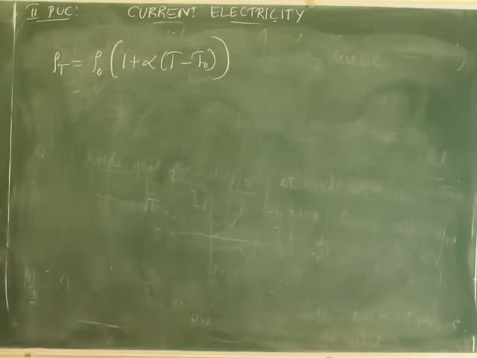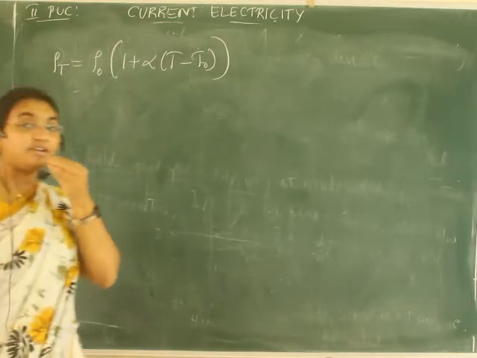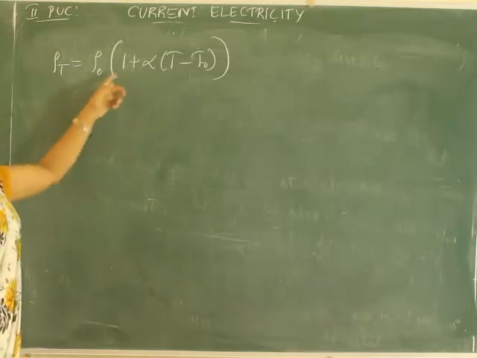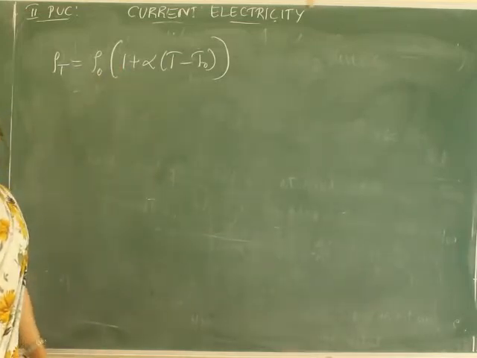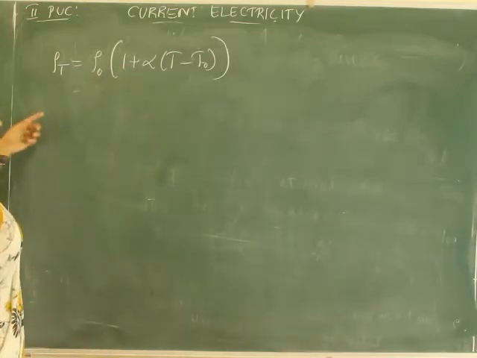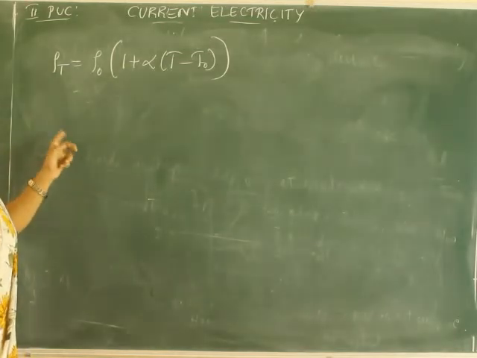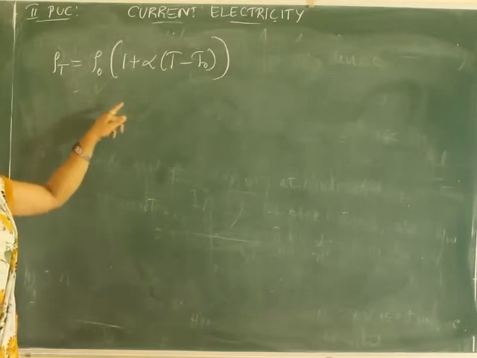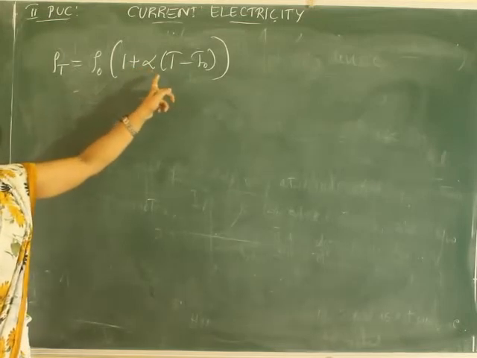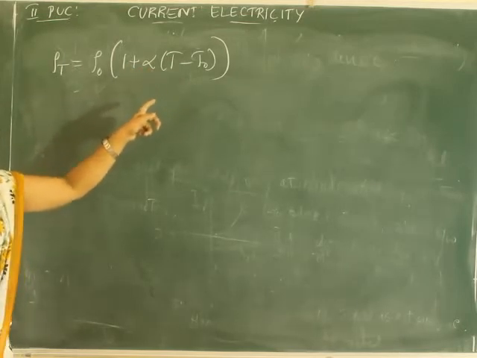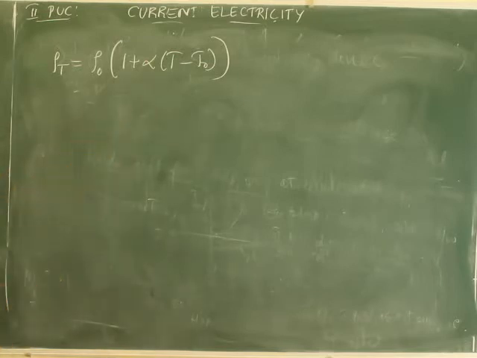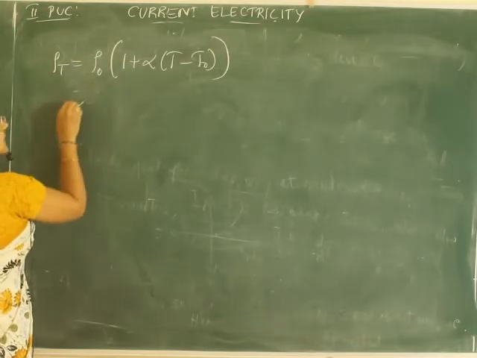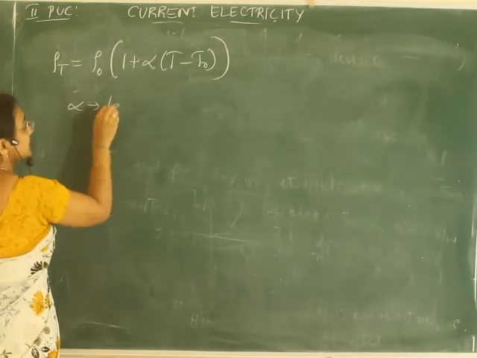This is the relation between resistivity and temperature. Rho T is equal to rho naught into 1 plus alpha into T minus T naught, where rho T is the resistivity at the temperature T, rho naught is the resistivity at the reference temperature T naught, and alpha is the temperature coefficient of resistance.